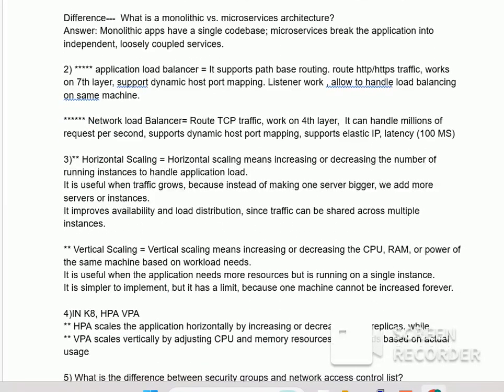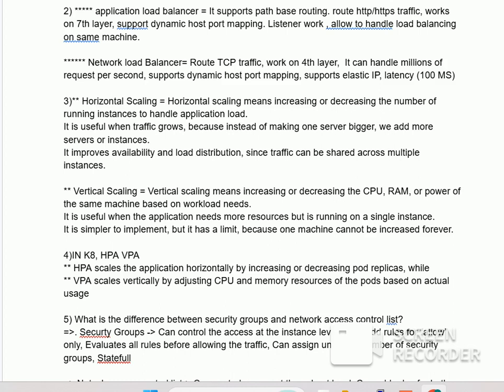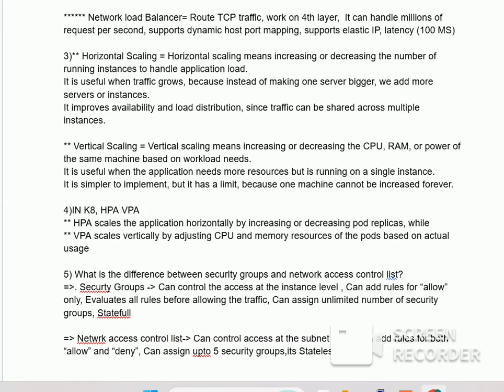Second question is, what is the difference between application load balancer and network load balancer? Application load balancer works on the seventh layer of the OSI model, and it supports path-based routing, routes HTTP and HTTPS traffic, and supports dynamic host port mapping, which allows handling load balancing on the same machine. Network load balancer routes TCP traffic and works on the fourth layer of the OSI model. It can handle millions of requests per second, supports dynamic host port mapping, and supports Elastic IP. Elastic IP means a static, stable IP.